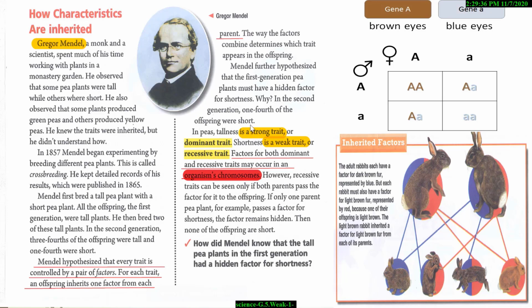In peas, tallness is a strong trait, or a dominant trait. A dominant trait is a strong trait, but a recessive trait is a weak trait.